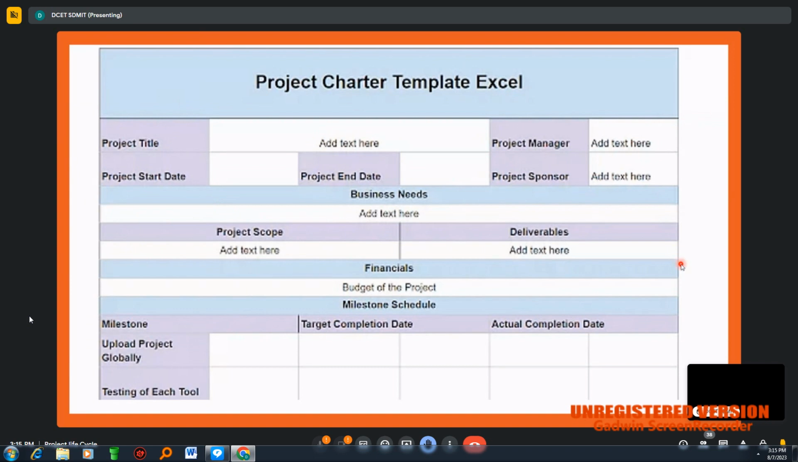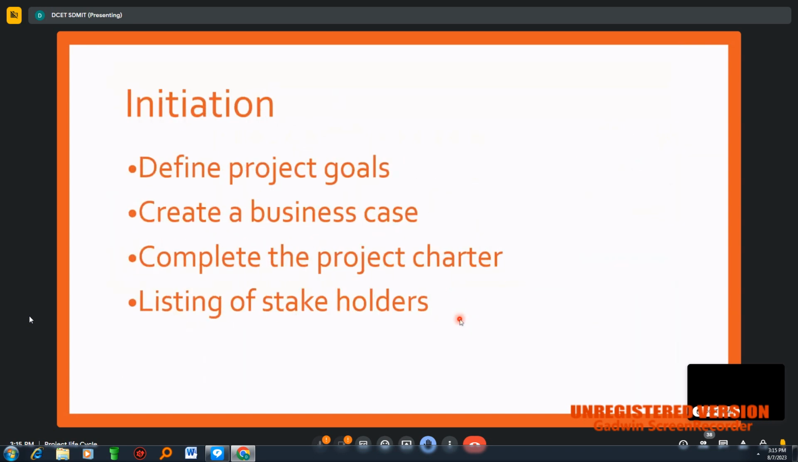When we are filling all this data into this document, this becomes the project charter. The project charter is a document which consists of all this data. That is what we need to prepare in the initiation stage: complete the project charter.